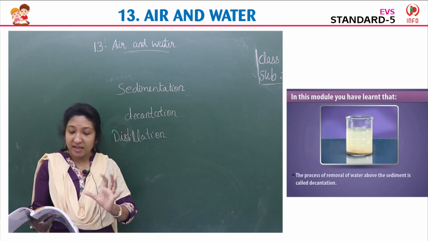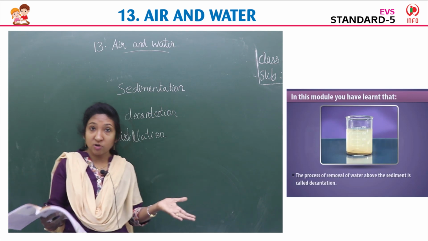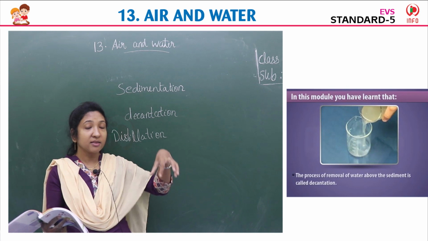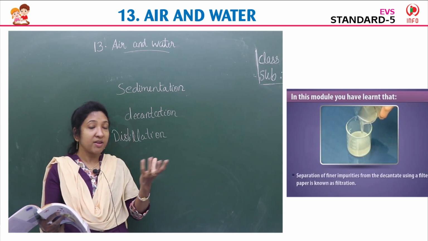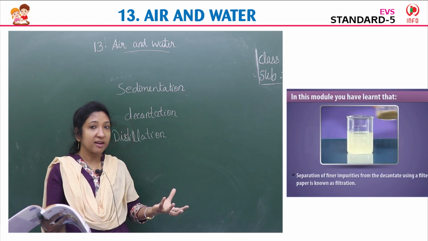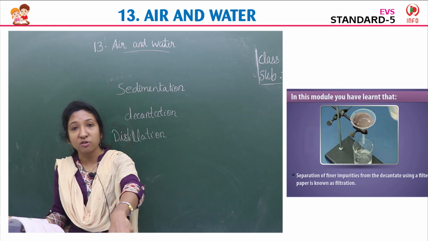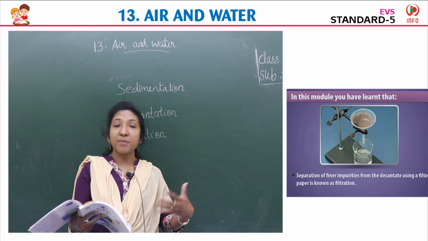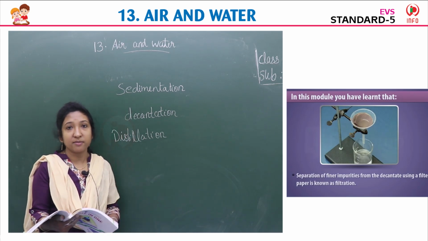The experiment is given, but they have not shown the picture, so we have shown you the image of a conical flask and a glass tube and how to insert it. When we heat the salt water in the conical flask, the vapor passes through the tube and goes to the second conical flask and we get the pure water. This is the method of purifying water called distillation.